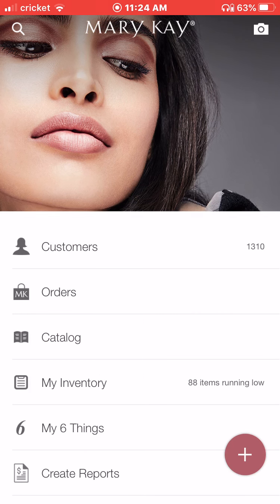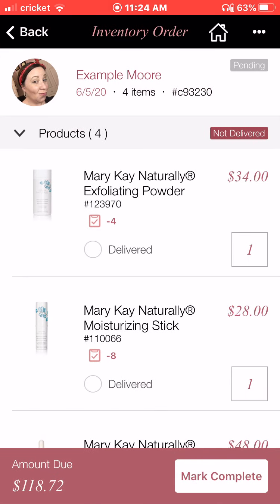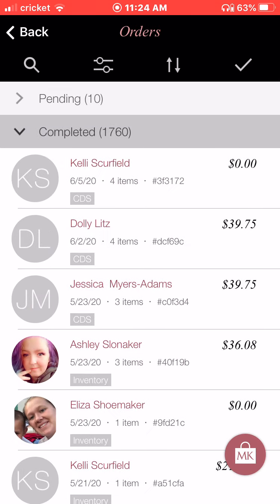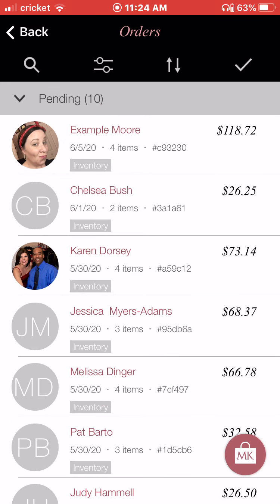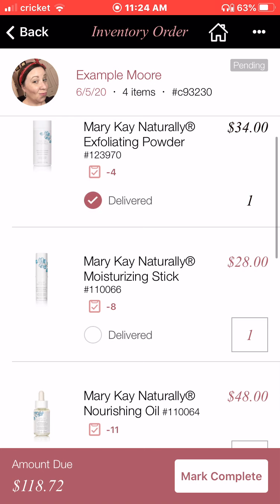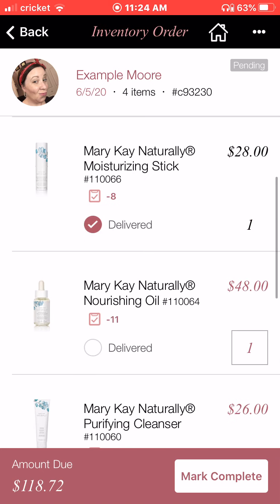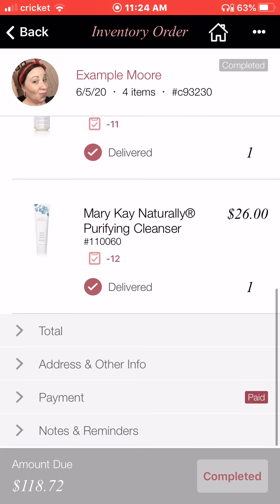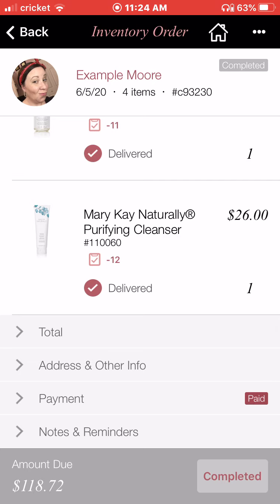If I go into the orders, right here it is. Notice that, guys? It's under pending. You'll have two different kinds of orders here, completed and pending. Okay, and so it lets me know this is coming out of my inventory. When I open it, I can make sure, oh, when my order comes in, okay, I got this for her, I got this for her, I got this for her. Great. When this is all delivered and paid, then it automatically shows completed. See how that last product that is delivered, because it's already paid, boom.